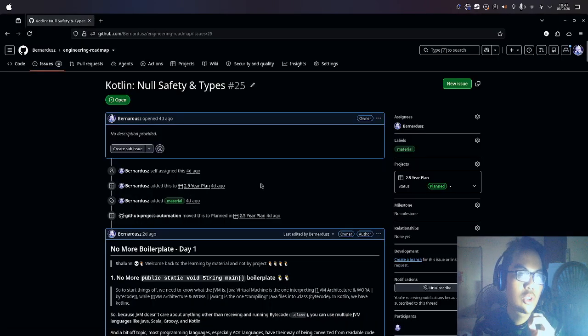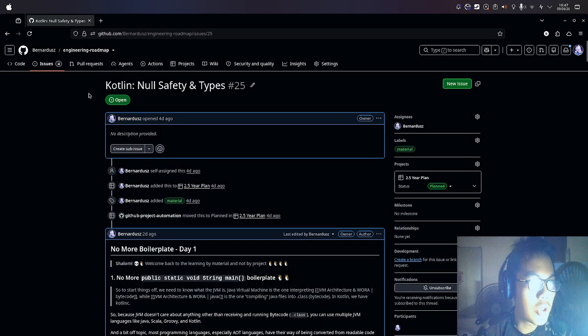This is a part of my 2.5-year engineering plan, and now we are entering issue number 25. And if I'm not mistaken, this is week 24. I couldn't do issue number 24 because I was busy, and literally my computer broke. So now here we are in the Kotlin month. Today, as I've said in the beginning, we will be talking about null safety and types.